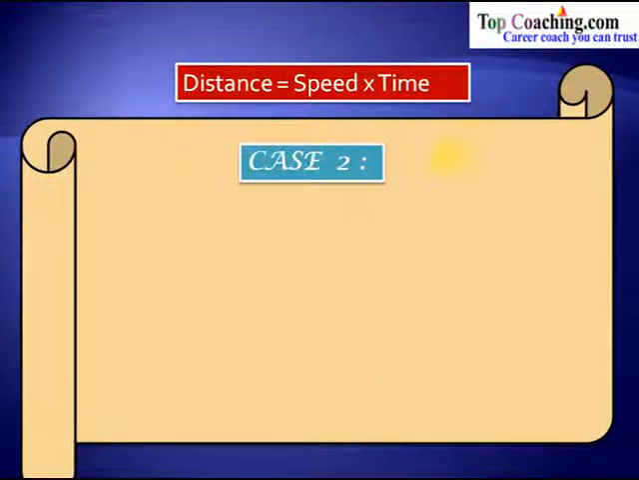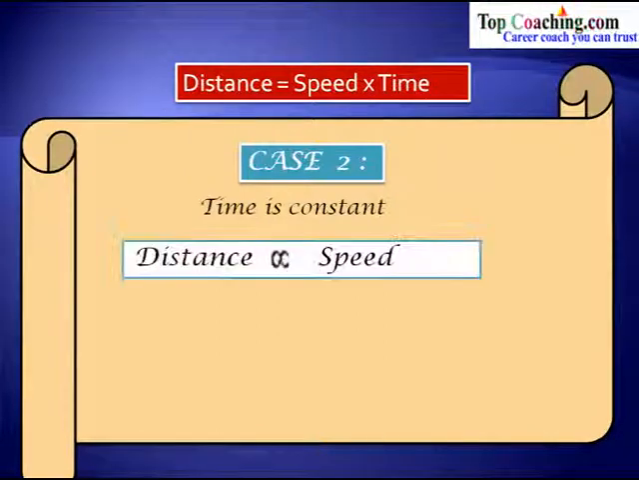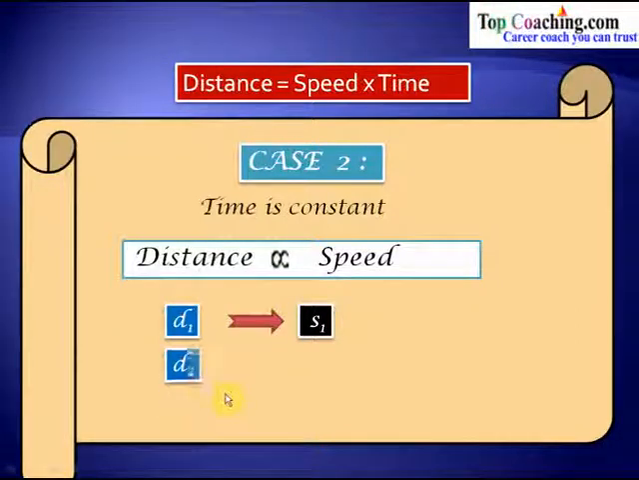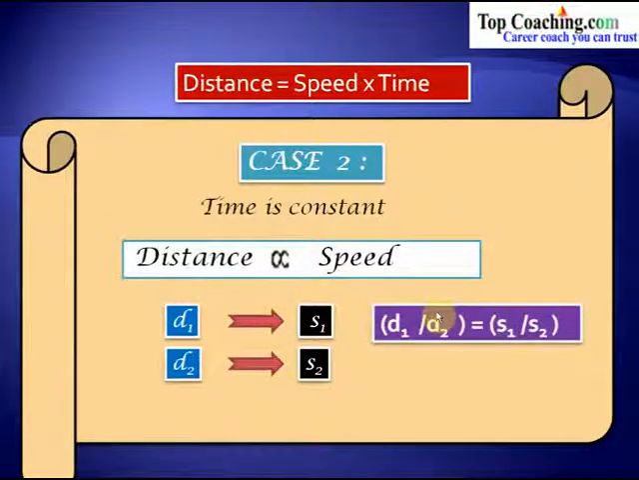Now let's move on to case number 2, and this case is when time is constant. Earlier we had taken the case that speed is constant. Now let us say that the time is constant. So in this formula, if we keep time constant, then distance would be proportional to speed. So let us say that we have covered a distance d1 with a speed of s1, and we have covered a distance d2 at the speed of s2. Now what is the relation between d1, s1, d2 and s2? Again, using the formula of direct variation, we get d1 by d2 equal to s1 by s2. So the ratio of the distances traveled is equal to the ratio of the speeds.